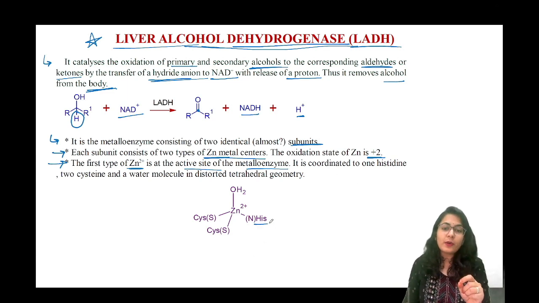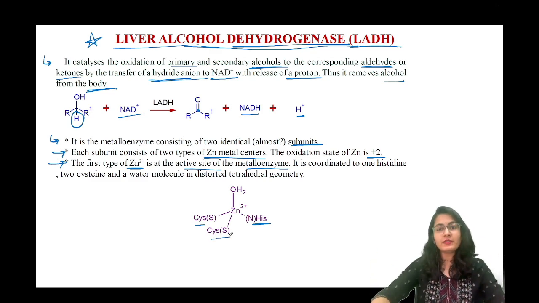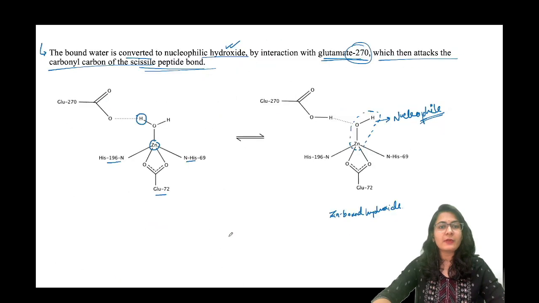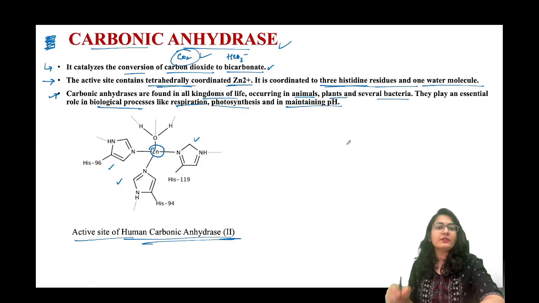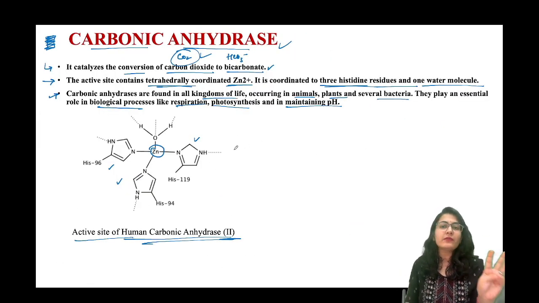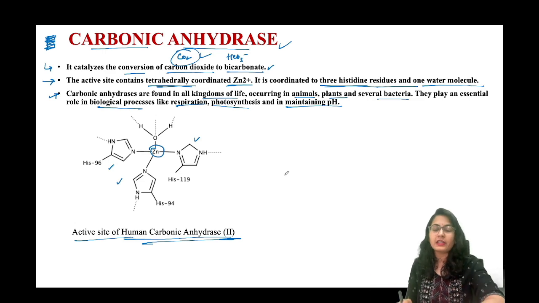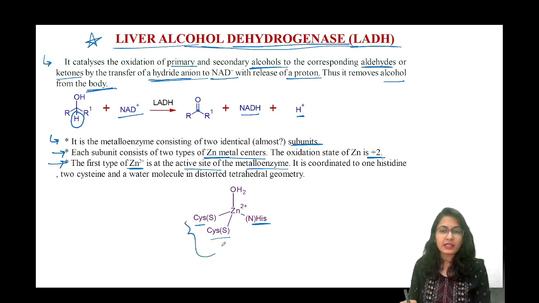It is coordinated to 1 histidine and 2 cysteine this time. There's only a little difference. When you see the structure of carboxypeptidase, you see that there is a zinc, 2 histidine, 1 carboxylate. Then you see the structure of carbonic anhydrase, 3 histidine and 1 water. It's always tetrahedral. Then next we see liver alcohol dehydrogenase, 1 water, 1 histidine and 2 cysteine. Only slight difference in the structure, always tetrahedral.